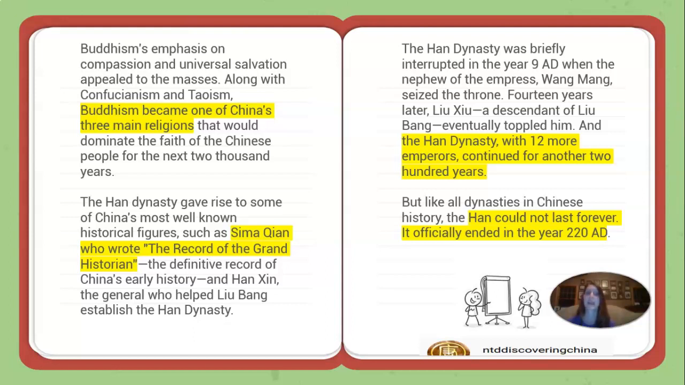The Han Dynasty, with 12 more emperors, continued on for another 200 years. But unfortunately, like every dynasty, it came to an end. It officially ended in the year 220 AD.